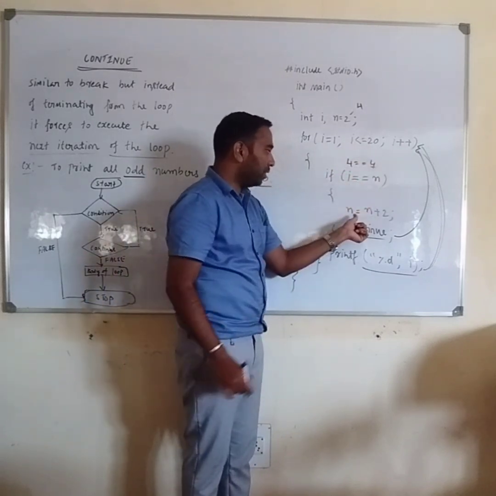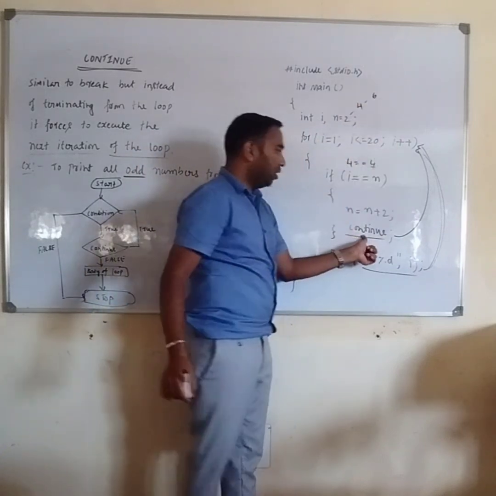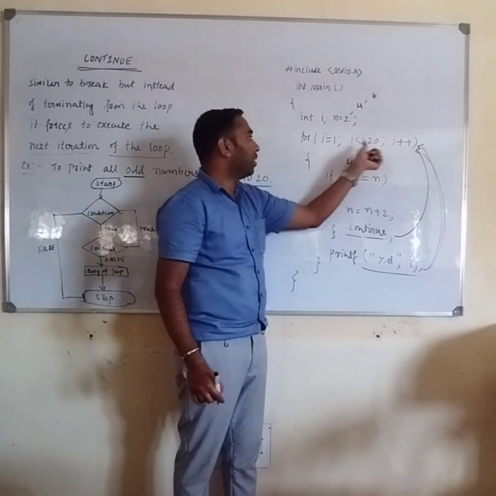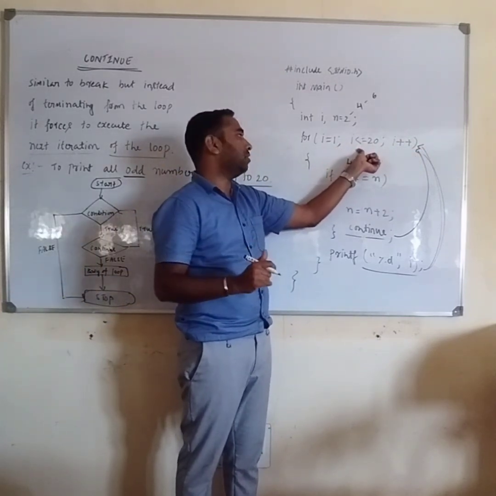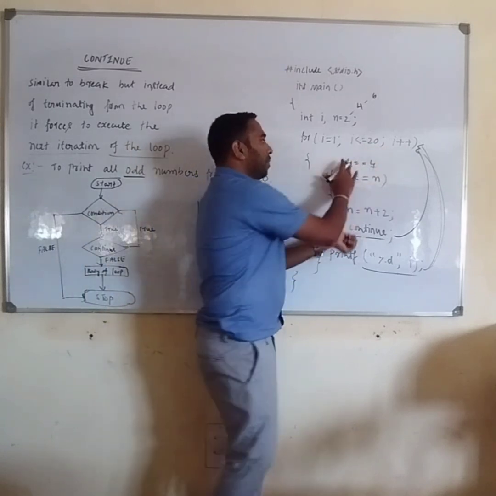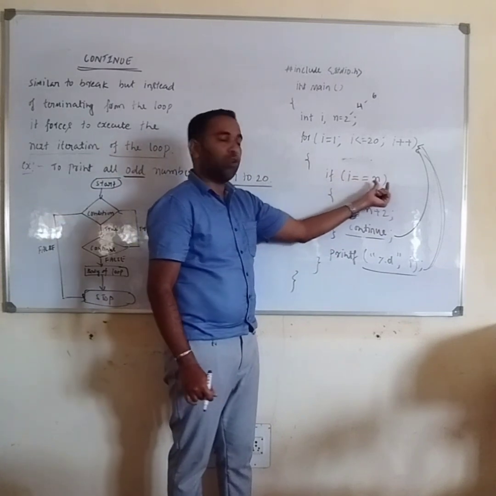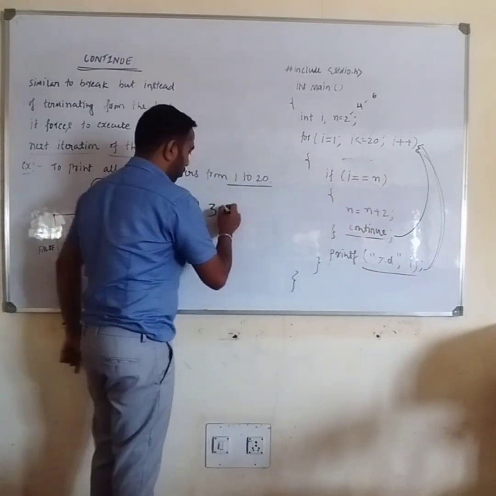Condition satisfied. Then increment n. n becomes 6. Then continue. Increment I. I becomes 5. 5 is less than or equal to 20. Yes. 5 is not equal to 6. Then do not execute this statement. Directly print the I value.